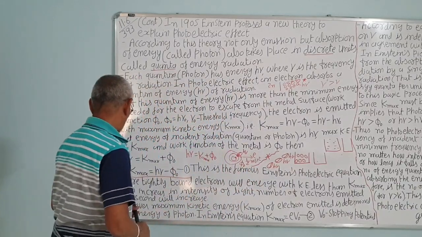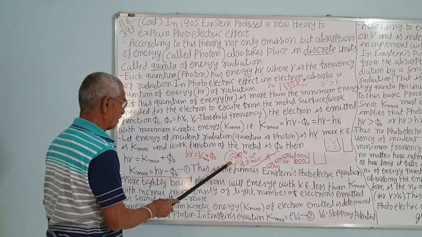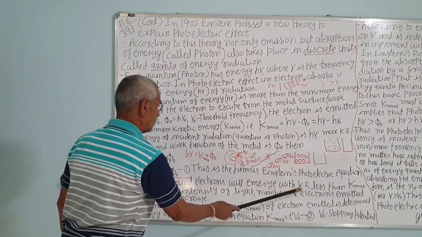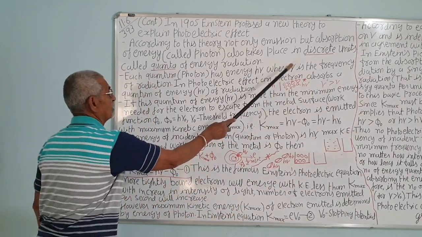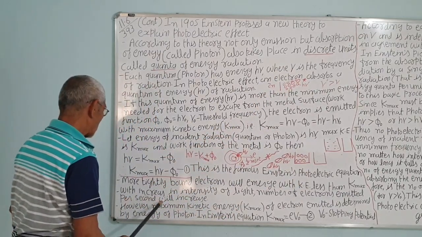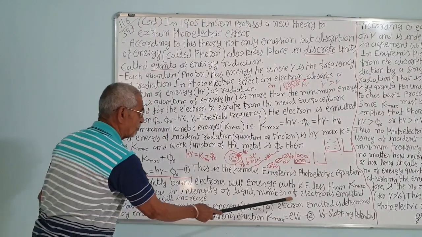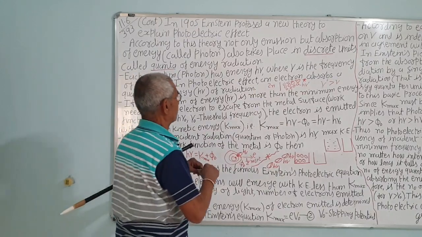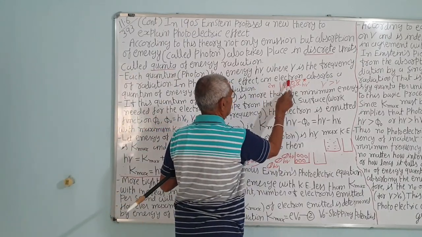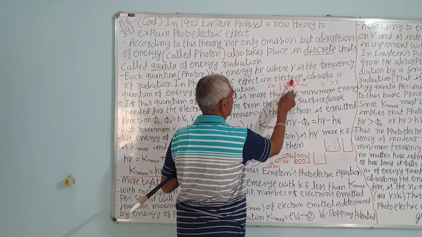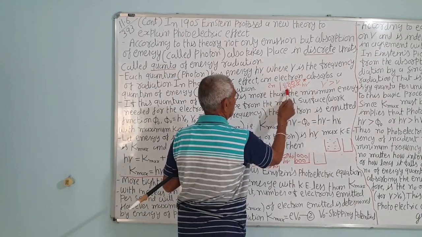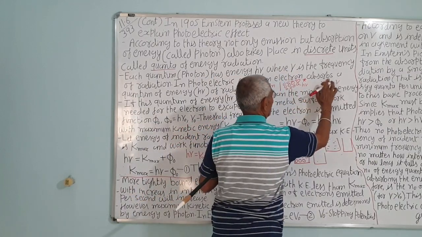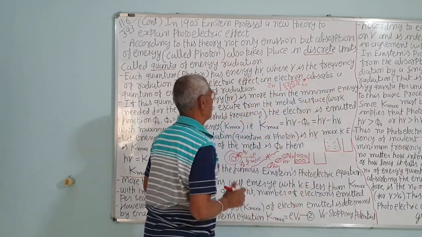Remember, in the same metal and for the same waves, more tightly bound electrons will emerge with a kinetic energy less than that. We have seen that, but now let us see this one. With increase in the intensity of light, the number of electrons emitted per second will increase. Suppose this photon emits one electron, this photon emits another electron, 4, 8 and 4, 12. So 12 electrons will be emitted, correct? So the number of electrons emitted will be more.